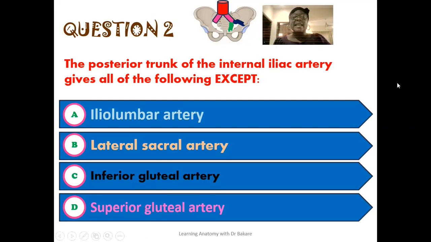The correct answer here is the inferior gluteal artery. It is the inferior gluteal artery that is the correct option here, as this artery is not seen as a branch of the posterior trunk of the internal iliac artery. The posterior trunk of the internal iliac artery is seen to give off the iliolumbar artery, the lateral sacral artery, and also the superior gluteal artery. The inferior gluteal artery is not a branch of the posterior trunk of the internal iliac artery. It is a branch from the anterior trunk of the internal iliac artery. So this option here, the inferior gluteal artery, is the correct answer.